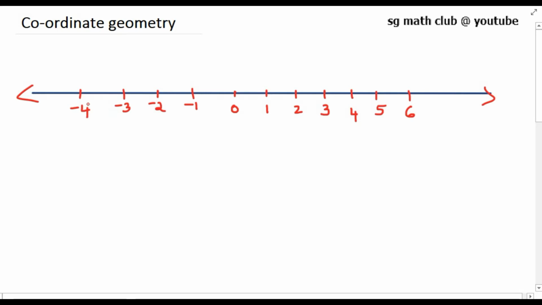So you have already studied how to locate a point on the number line. For example, 1 will lie to the right of the 0, 0 will lie exactly in the middle of the number line. So you also know how to describe the position of a point on the line. There are many other situations in which to find a point we are required to describe its position with reference to more than one line. So let's take one such situation.